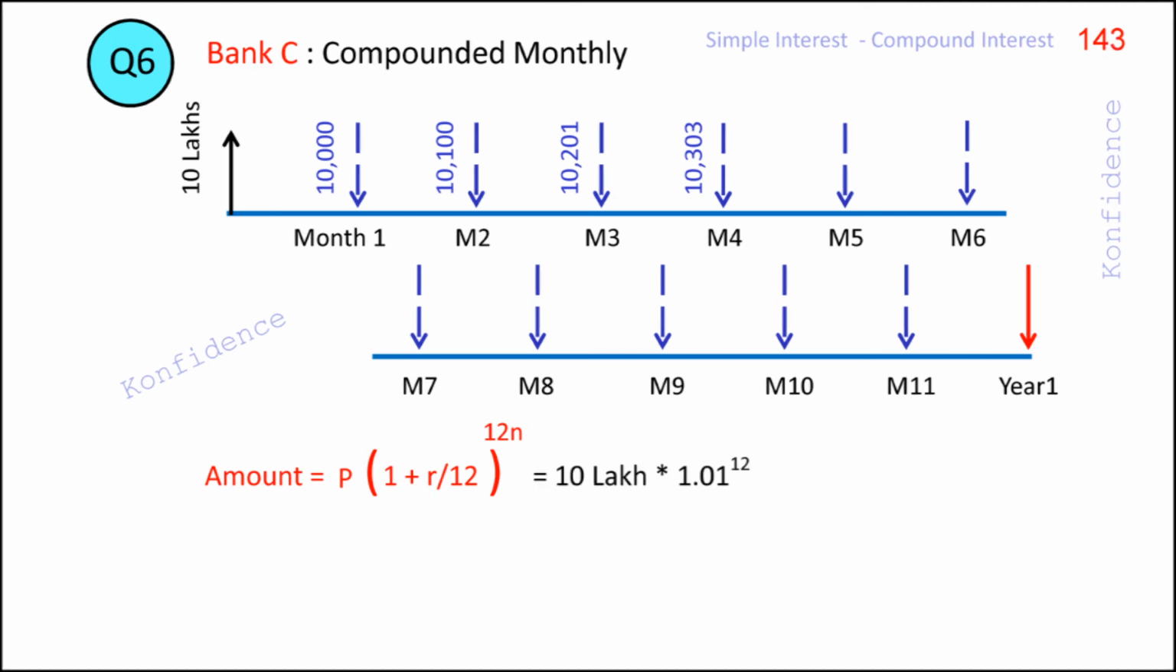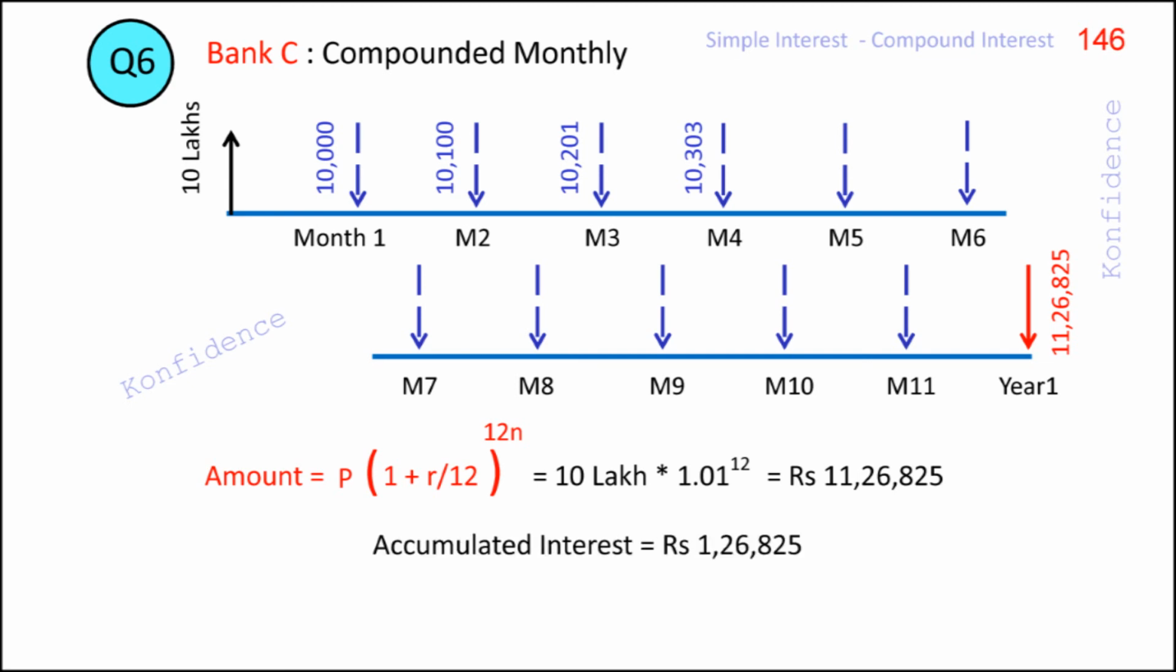The amount obtained on substituting the values is rupees 11,26,825. The interest accumulated in this case will be rupees 1,26,825. It is more than the interest in the case of half-yearly compounding and quarterly compounding. From these illustrations, we can see that it is better for the company to take the loan from Bank A, where the compounding is done on a half-yearly basis.